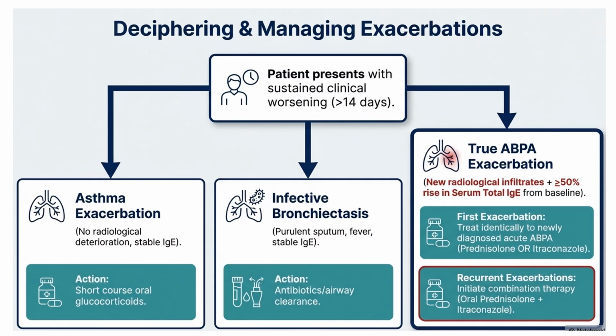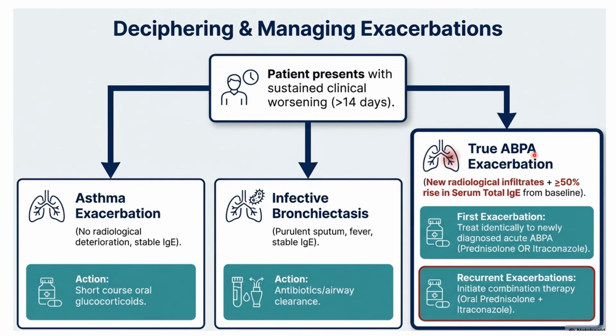So what is the management during exacerbation? If the patient presents with sustained clinical worsening for more than 14 days, we suspect asthma exacerbation. With no radiological deterioration and a stable IgE level, we can treat it as asthma. For infective bronchiectasis, treat it as an infective exacerbation of bronchiectasis. In a true ABPA exacerbation, what are the findings? As I mentioned previously, new radiological infiltration and more than a 50% rise of IgE from the baseline. So these are the indicators of ABPA exacerbation.